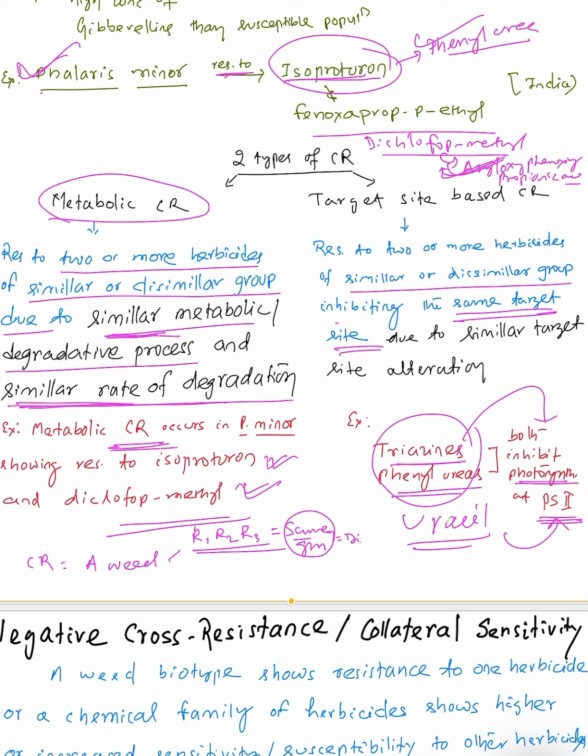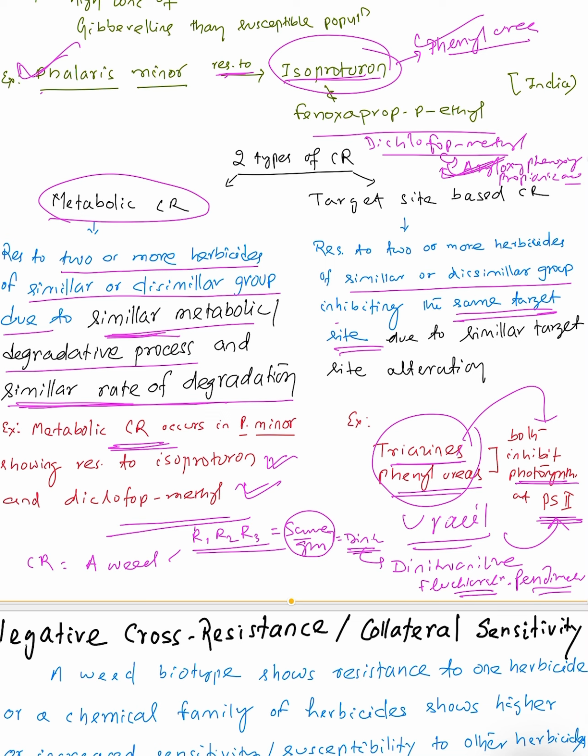For example, Lolium rigidum will show resistance against dinitroaniline herbicides. What are the examples of dinitroaniline? The examples are fluchloralin and pendimethalin. Fluchloralin is a pre-plant incorporated herbicide. Pendimethalin is normally used as a pre-emergence herbicide.